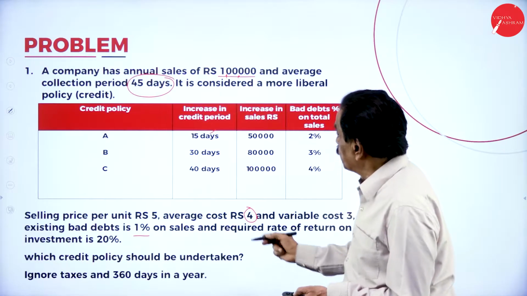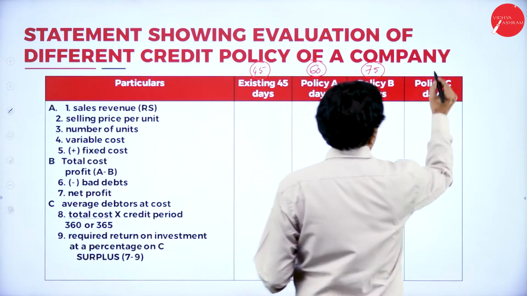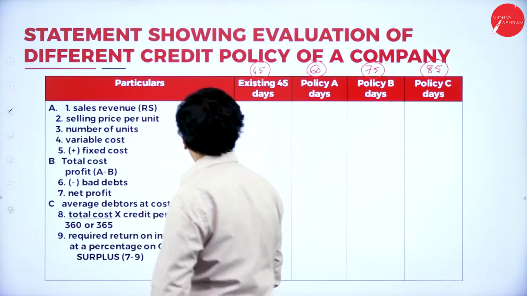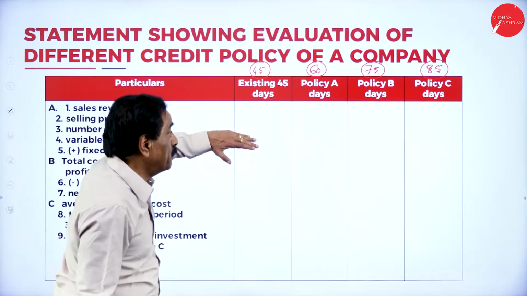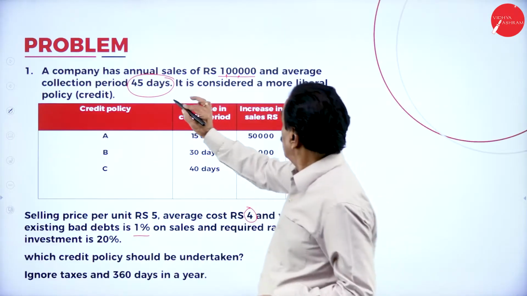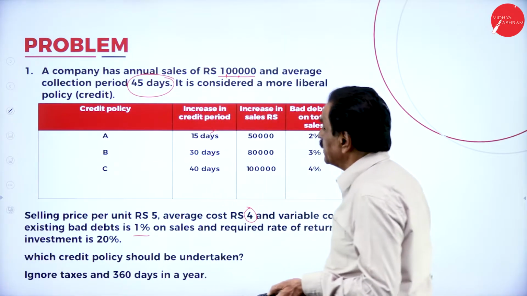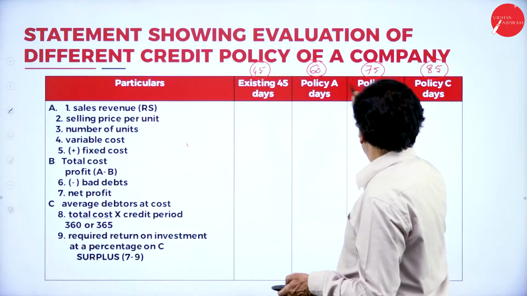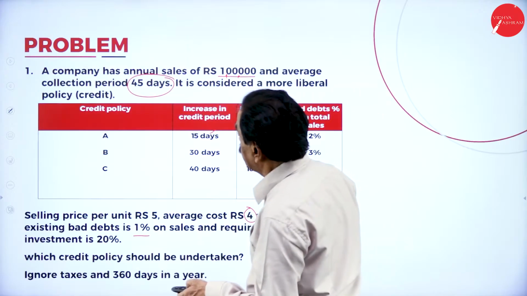Then increased by 40 days, 45 plus 40 is 85 days. So the credit period has been increased: existing 45, then 60, 75, 85 days.